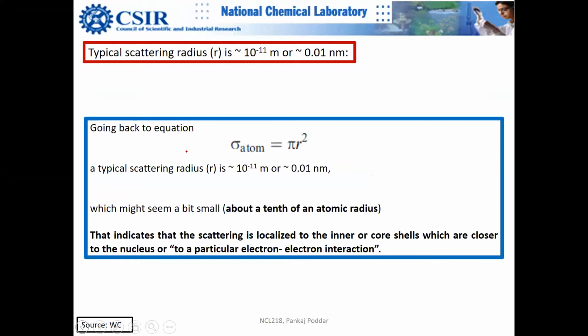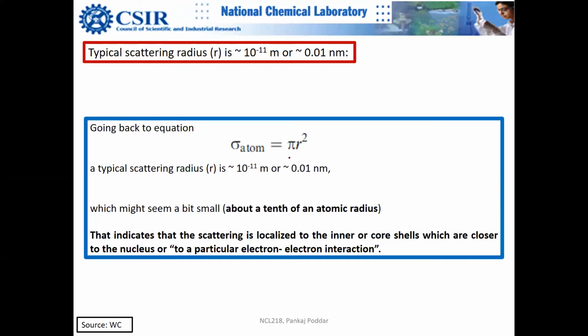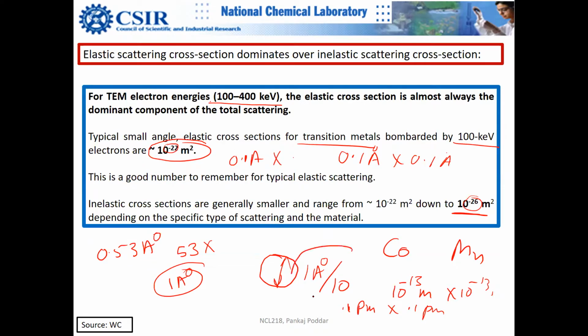Okay, is it clear? Yes, sir. So now you can see that if you put these numbers into this equation, pi r square, the typical scattering cross section radius is so small actually. It is a fraction of an angstrom, 1/10 of an angstrom. That's what I was telling: a 10th of the radius of an atom, right? 1/10 of it.